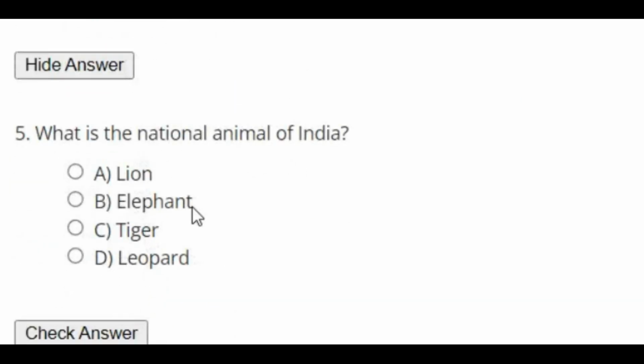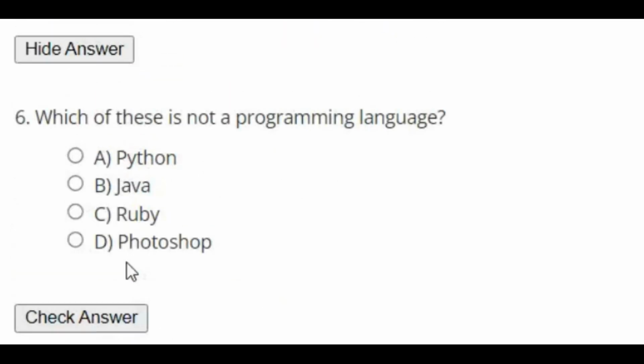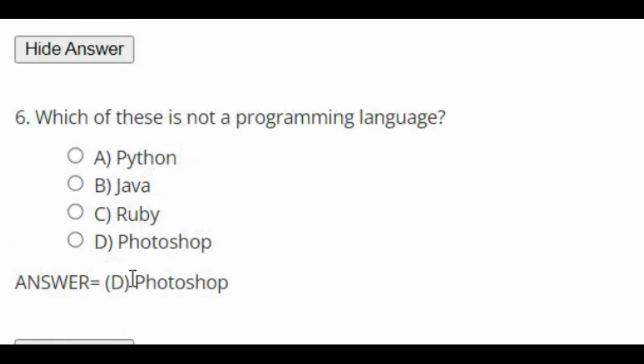What is the national animal of India? The right answer is tiger. Which of these is not a programming language? The right answer is Photoshop.